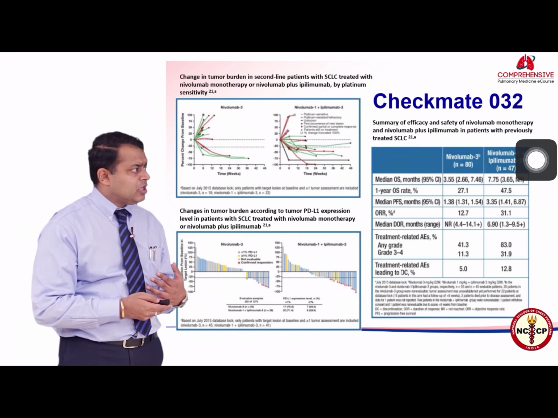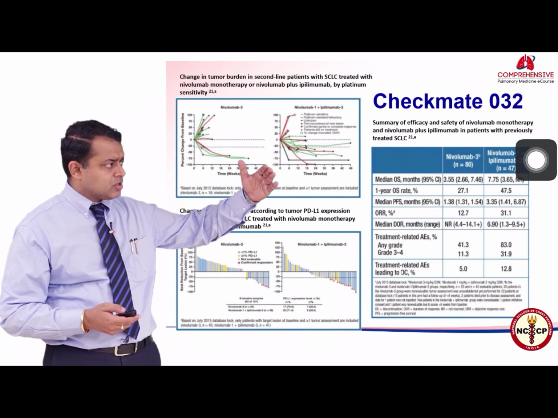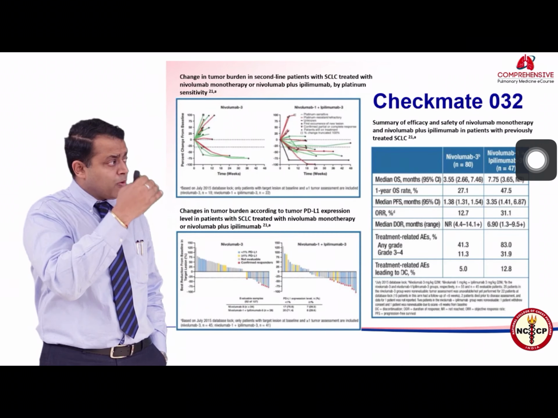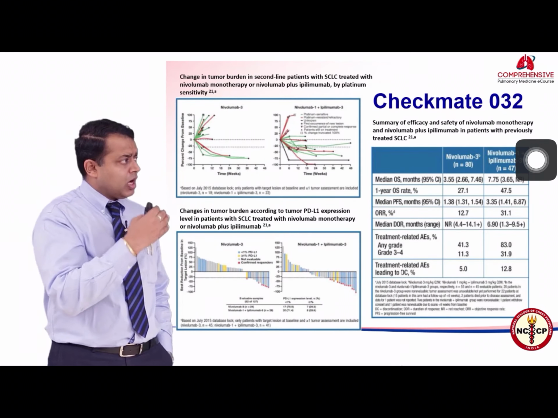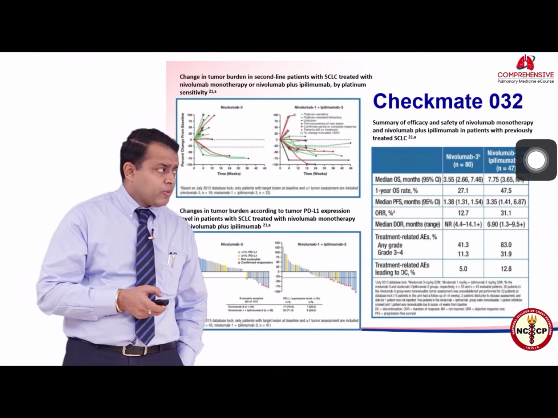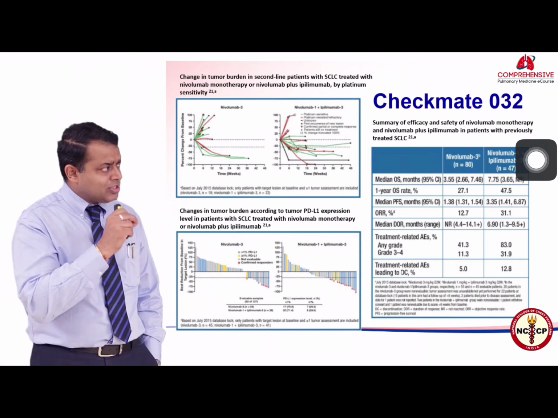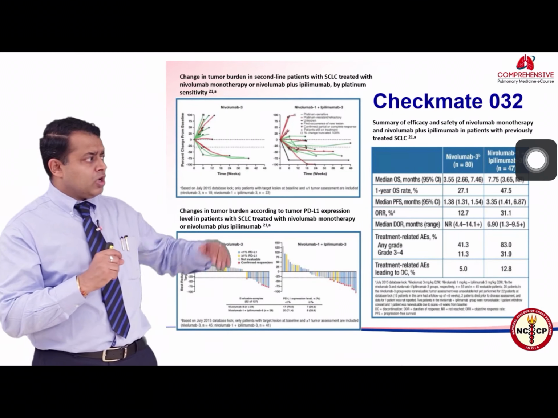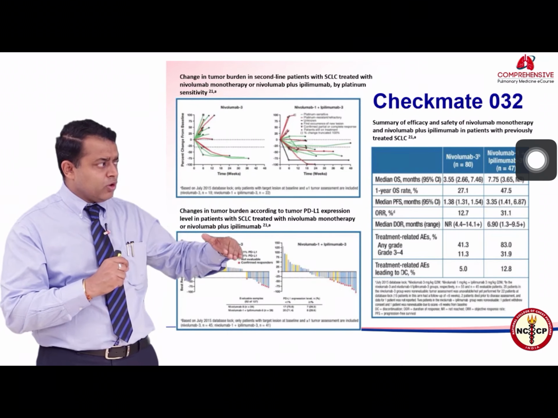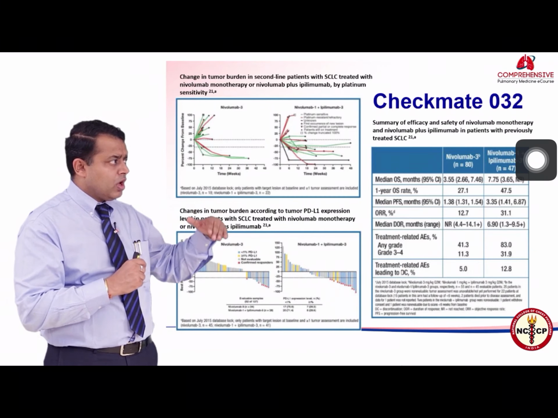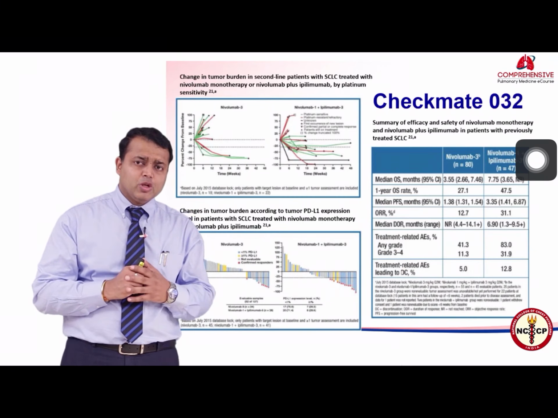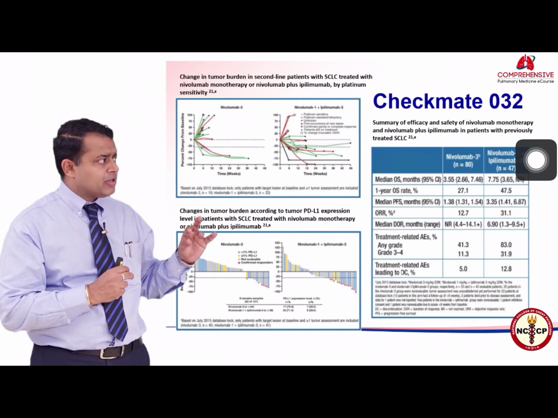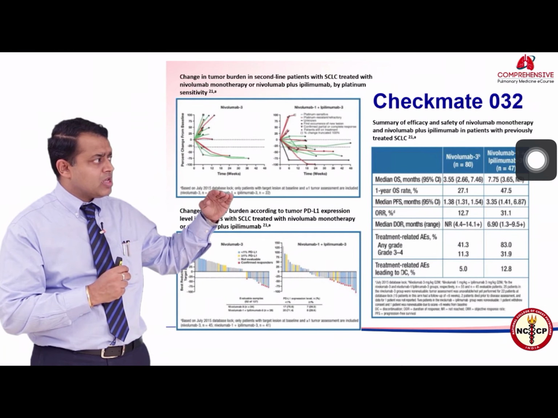And we find that these patients, as you can see, these are called waterfall plots, the plots that are on the bottom, and the above plots are called spider plots. In the waterfall plot, each bar stands for a singular patient. So those which are decreasing from the unity line, that is the line at 0, are the ones who have a decrease in their disease load. Whereas in the spider plot, each line stands for a singular patient, and that is becoming lesser over time.